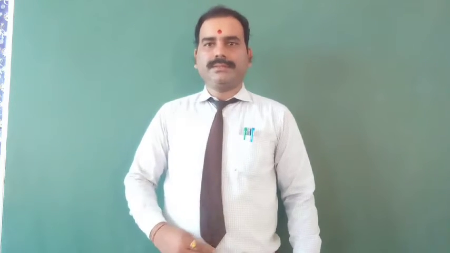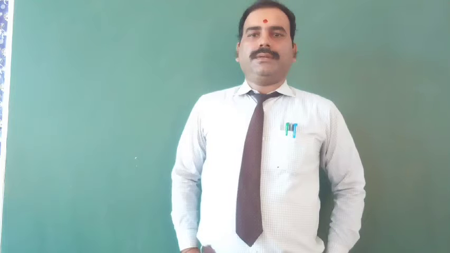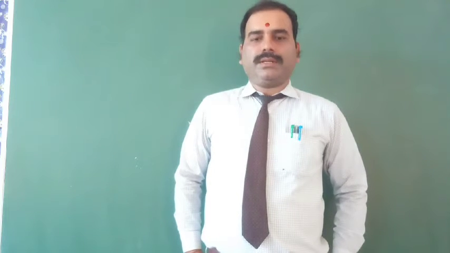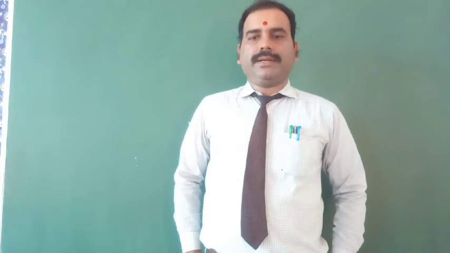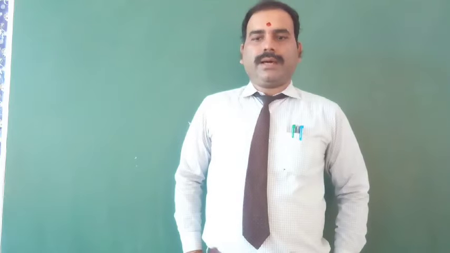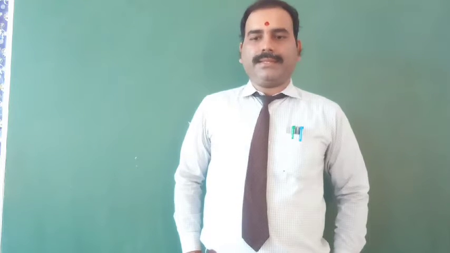Dear students, previously we were studying about the first chapter of geography, that is India: Size and Location. We have studied about the exact location of India in the world and also its size.